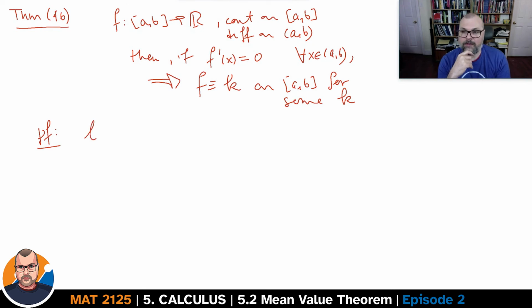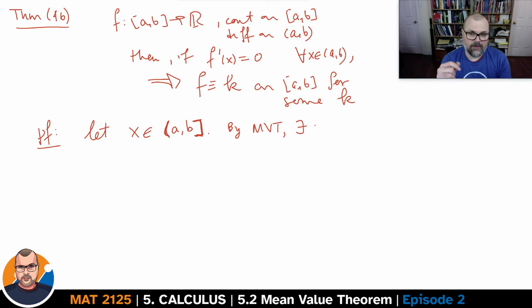Pick some x here in the semi-open, semi-closed interval AB. I know my handwriting isn't always fantastic. I have a round bracket on the left and a square bracket on the right. By the mean value theorem, you can find some point C in the interval AX, not AB, AX.